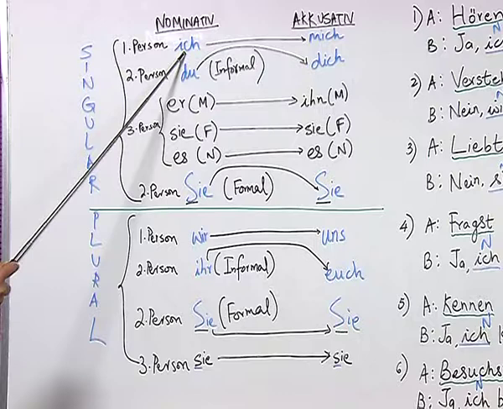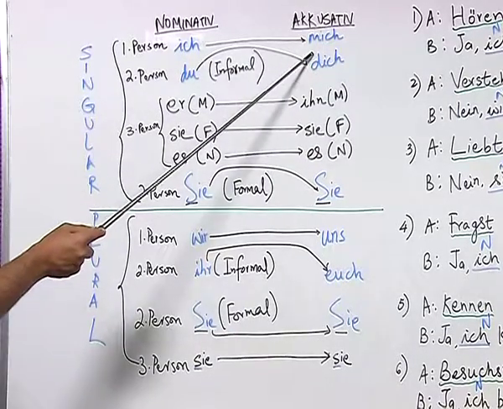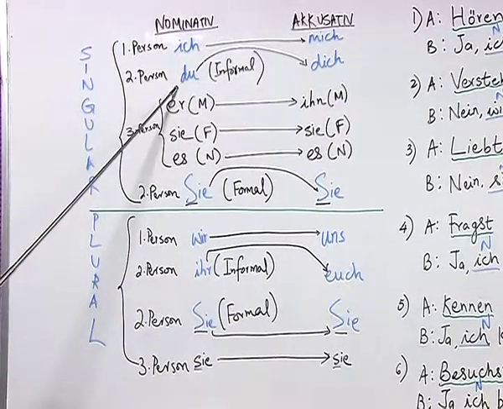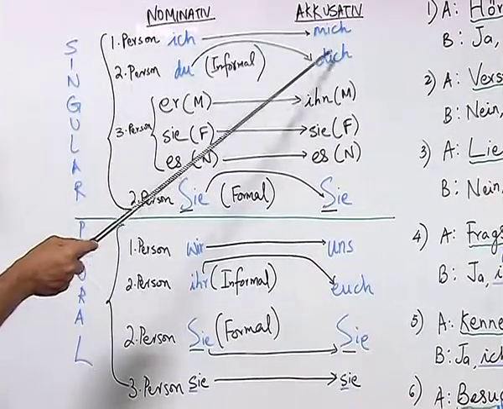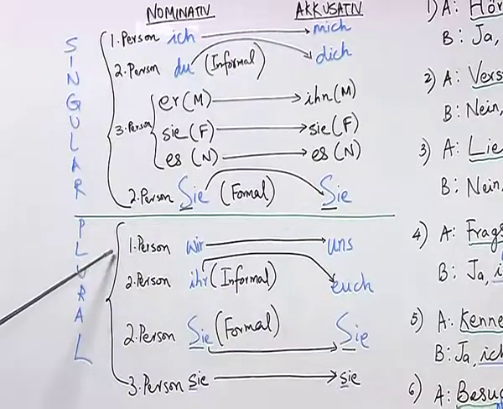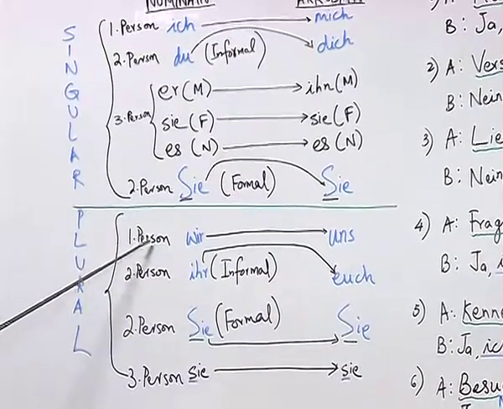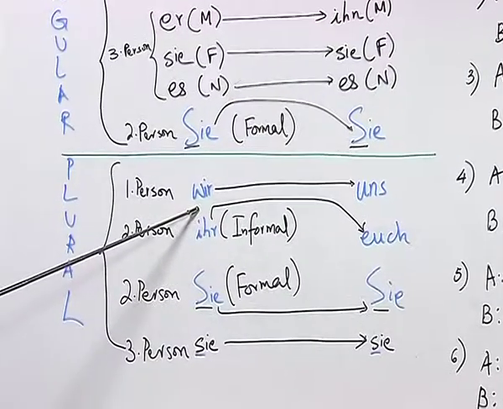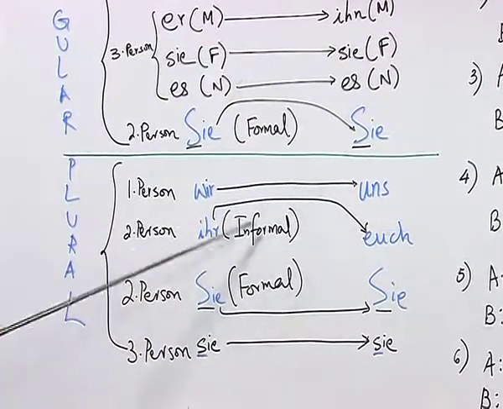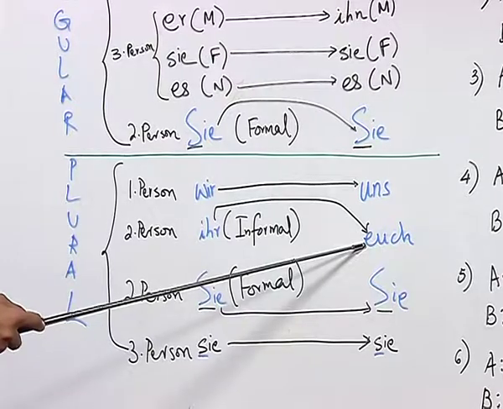So, if you look at this table carefully, the change is happening for the first person singular, that is ich, which becomes mich. The second person pronoun du in singular becomes dich, and in the plural category we have again the change happening for the first person, where wir becomes uns, ihr becomes euch.